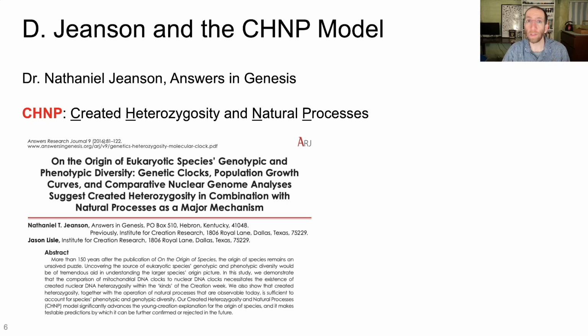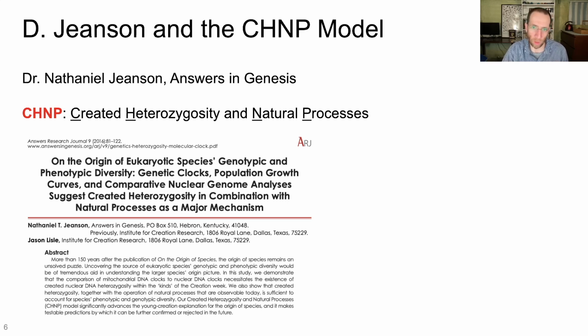Dr. Nathaniel Jeanson has proposed the CHNP model, or created heterozygosity and natural processes. Dr. Nathaniel Jeanson, of course, is the Harvard-educated developmental biologist who works currently, as I record this, at Answers in Genesis. He's written about this model in a number of places.